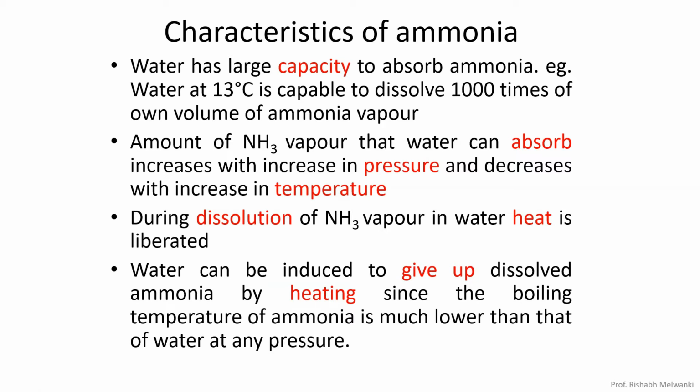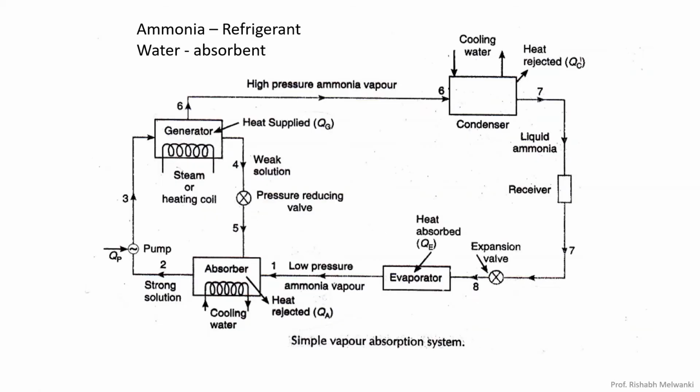Now with the help of these 4 points, we will be looking at the ammonia water VARS. You have to observe here and tell me what the difference is between VCRS and VARS. So we'll discuss this ammonia water VARS system.